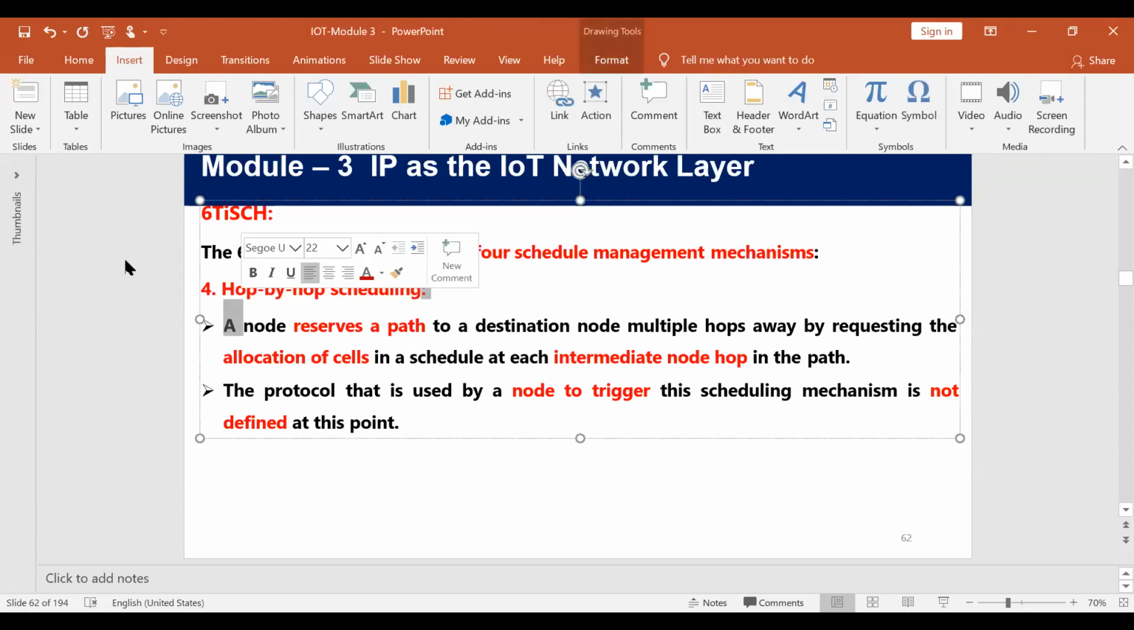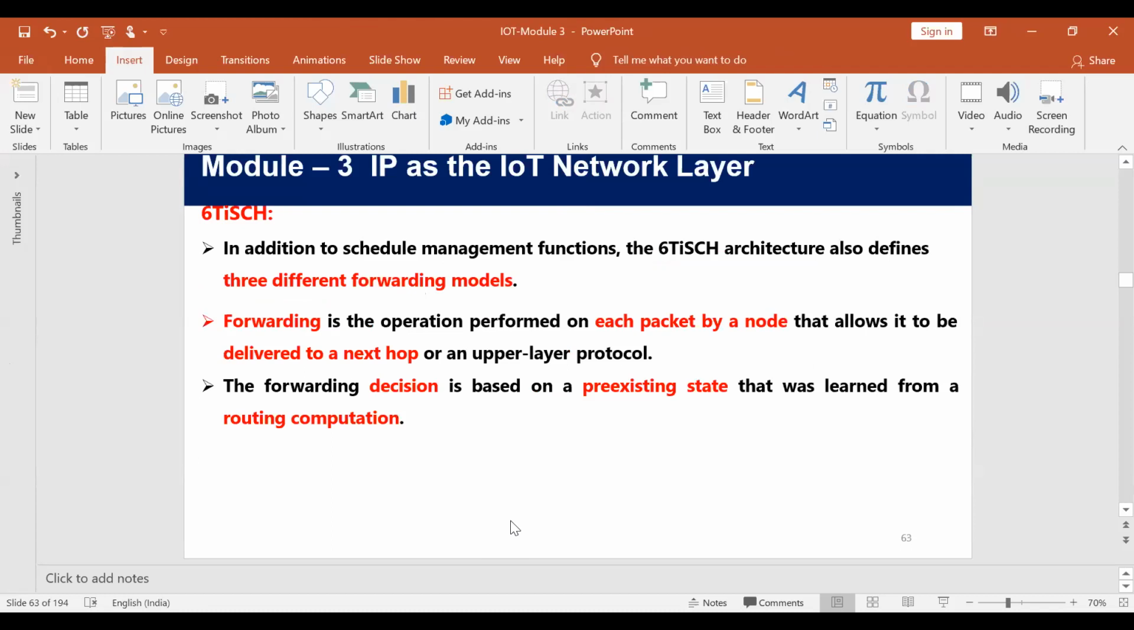Suppose I want to send data to node N, which is away from me by multiple paths. What I will do, I will send a request for reserving a path from my node to the node N. This is called hop by hop scheduling. And now that node will allocate the particular path. This is hop by hop scheduling.